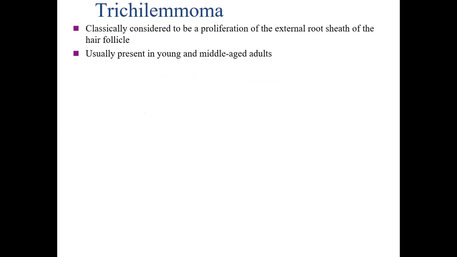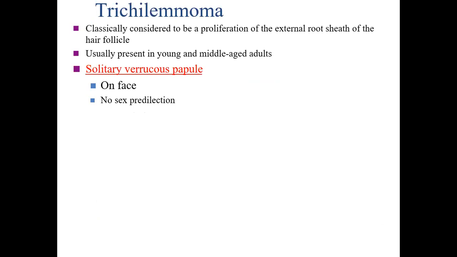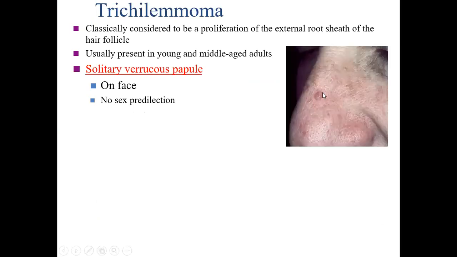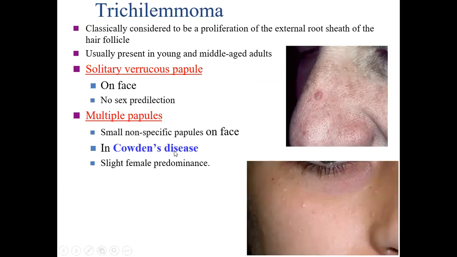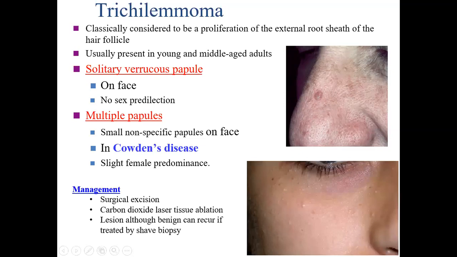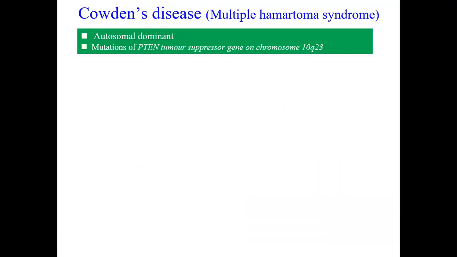Tricholemmoma, classically considered to be a proliferation of the external root sheath of the hair follicle, is usually present in young and middle-aged adults. There is a solitary variety as well. This is the solitary tricholemmoma, and there are multiple lesions which are seen in Cowden disease, like this one. This is the multiple tricholemmoma, and this is the solitary tricholemmoma. Management is surgical excision and sometimes laser therapy as well.